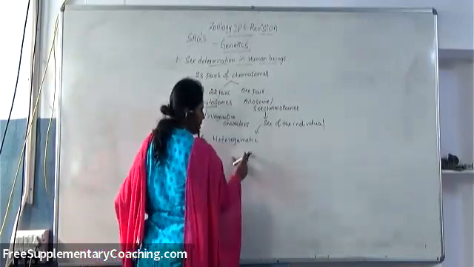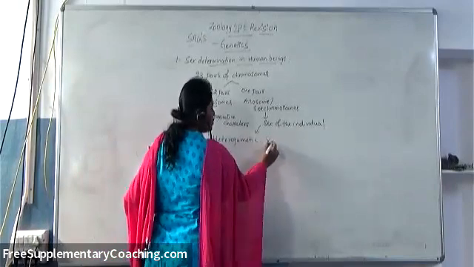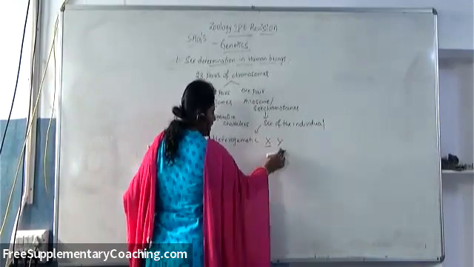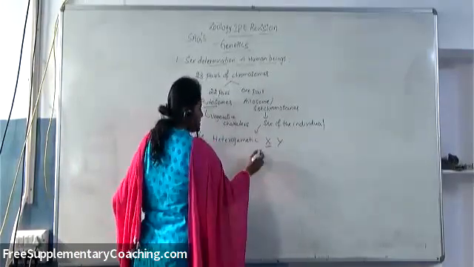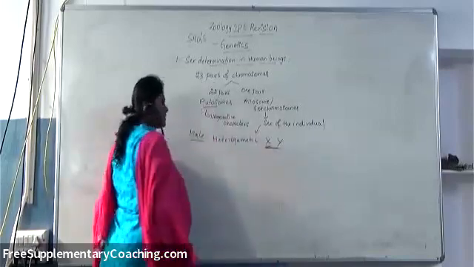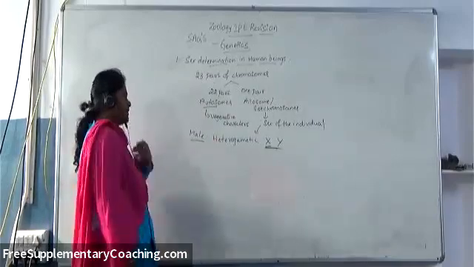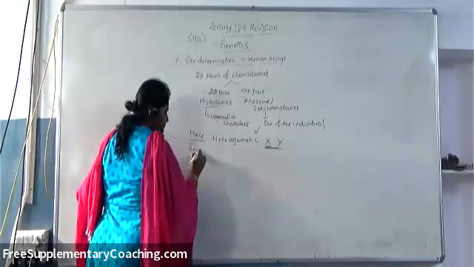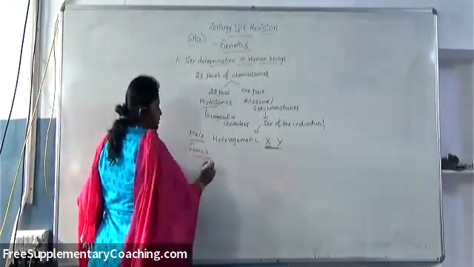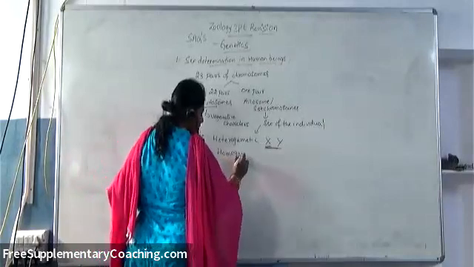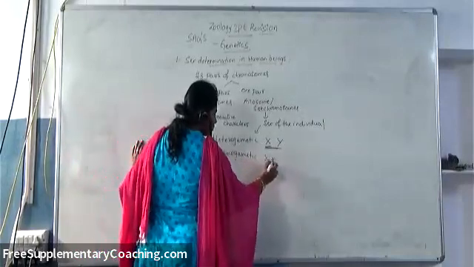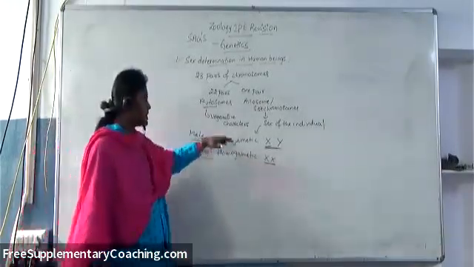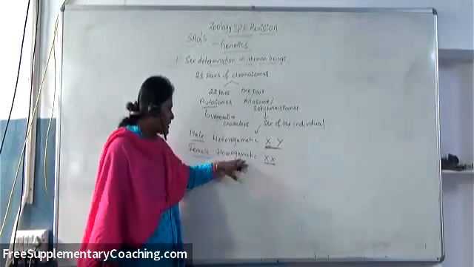What is the meaning of heterogametic? That means they are able to form 2 different types of gametes, one gamete with X chromosome and another gamete with Y chromosome. So they contain XY. That's why they are called heterogametic. So males are heterogametic containing XY chromosomes. Whereas females are homogametic. That means they contain only one type of chromosome, the same type, which is the X chromosome. That's why males are called heterogametic and females are called homogametic.